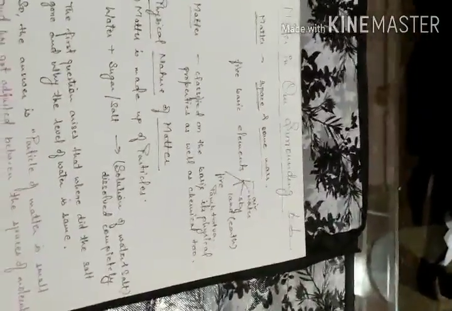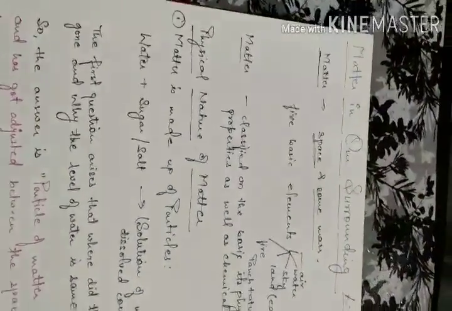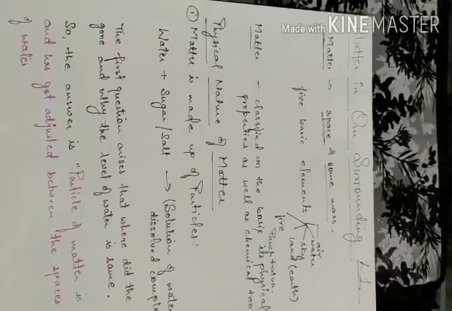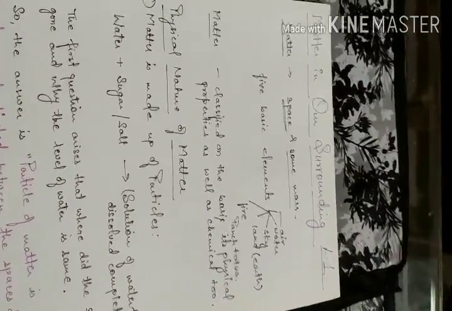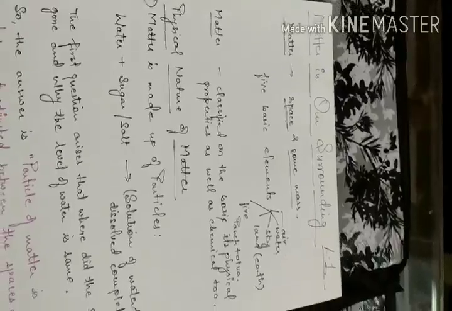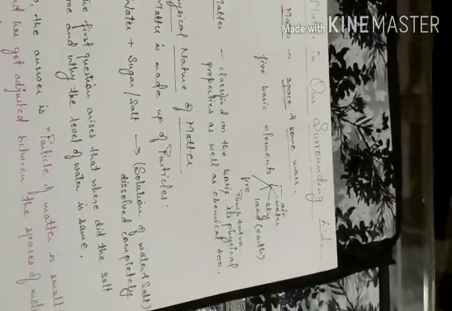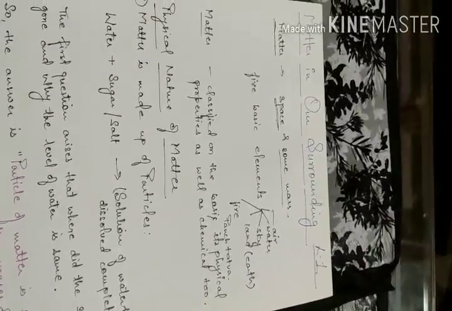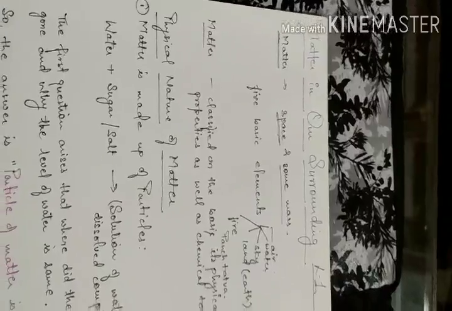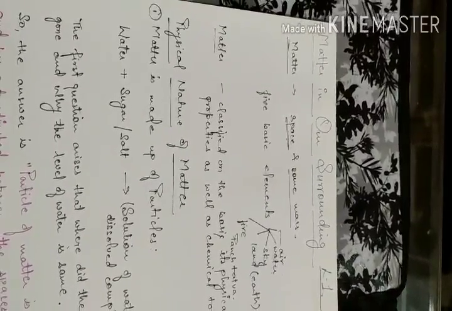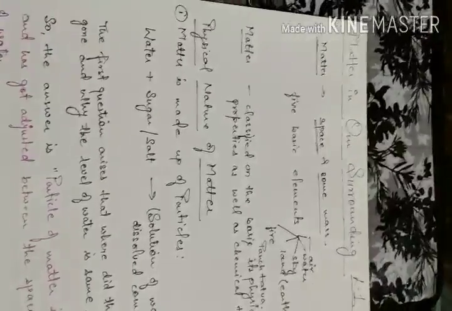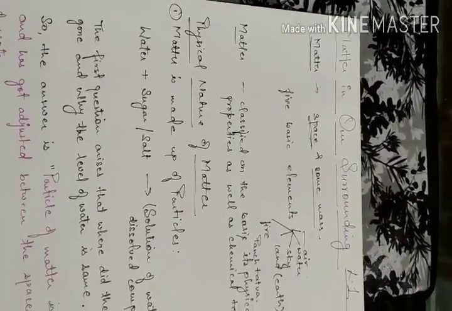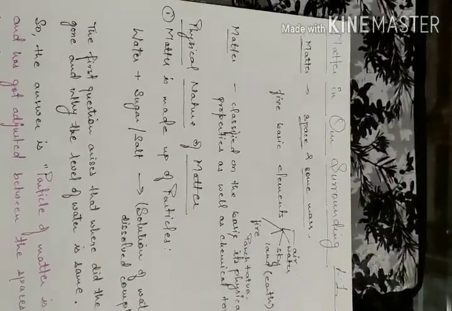It means that the particles which we dissolved in water were so small, you can say beyond our imagination, that they got adjusted between the molecules of water, due to which we are unable to see those particles, and the level of water remains the same. So here the conclusion is that matter is made up of particles.